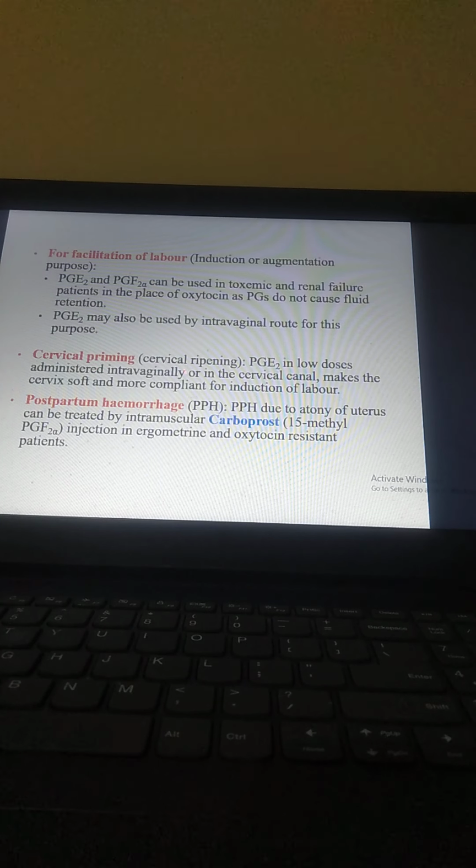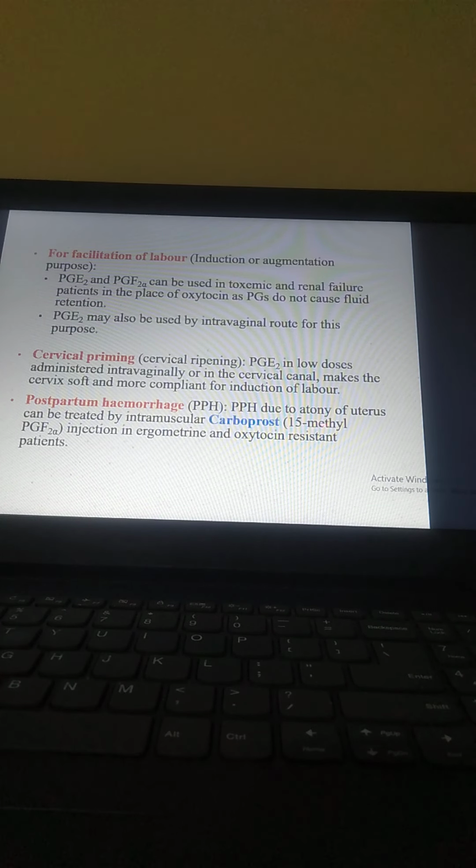Cervical priming. For cervical ripening, low dose PGE2 administered intravenously, intravaginally, or in the cervical canal makes the cervix soft and more compliant for induction of labor. This you have to remember. Postpartum hemorrhage, PPH we call it.